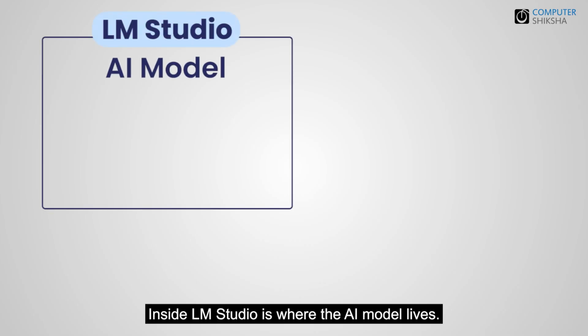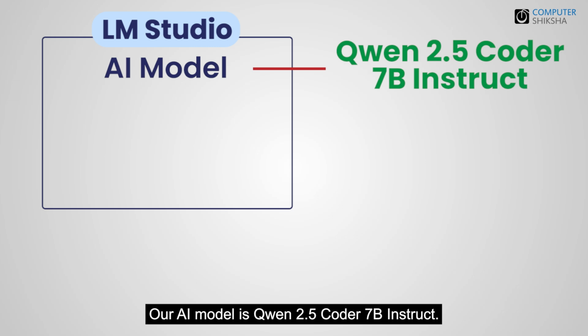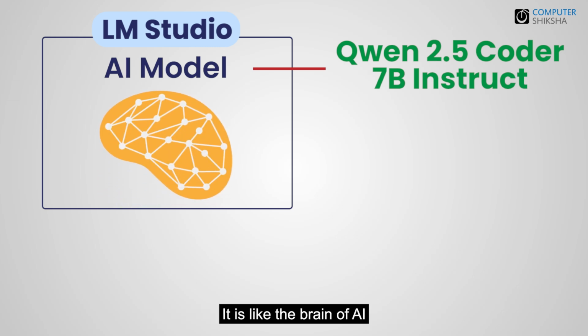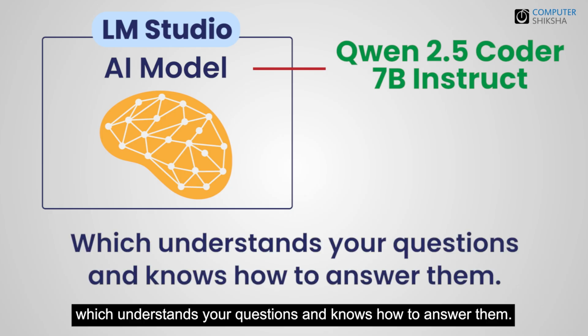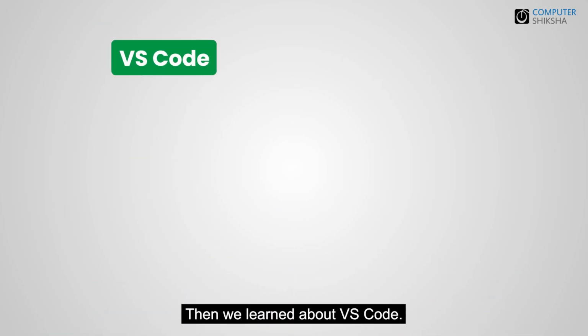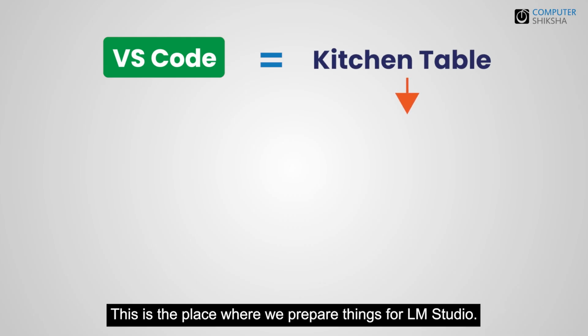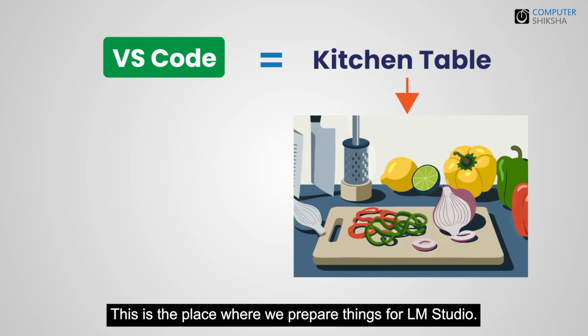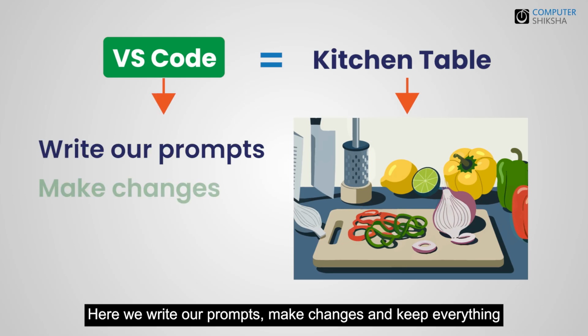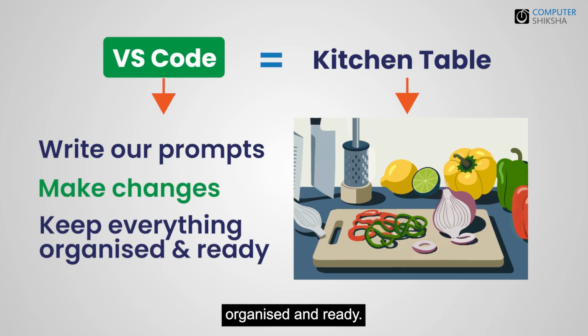Inside LM Studio is where the AI model lives. Our AI model is Qwen 2.5 Coder 7B Instruct. It is like the brain of AI, which understands your questions and knows how to answer them. Then we learned about VS Code. VS Code is like the kitchen table. This is the place where we prepare things for LM Studio. Here we write our prompts, make changes, and keep everything organized and ready.